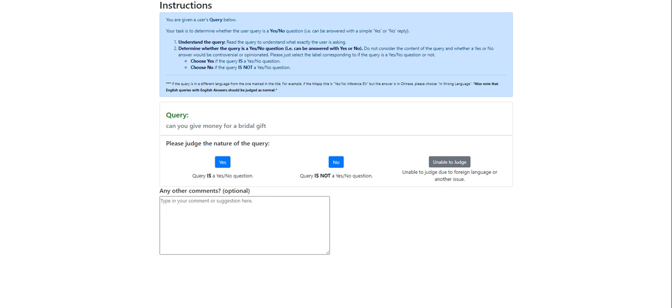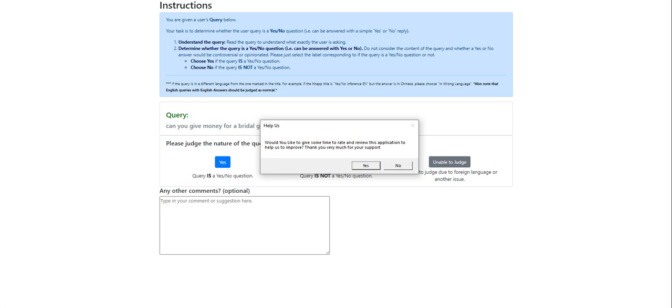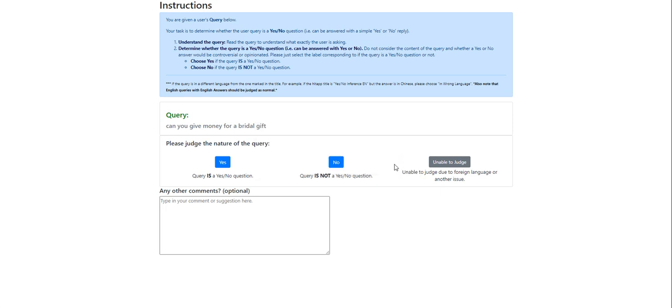And for today, I am going to work on another HIT app. This one should be easy. It is Identify Yes or No Q&A Queries. This is an easy HIT app. All you have to do is to determine if the query is answerable with a yes or a no. So let's dive into this.